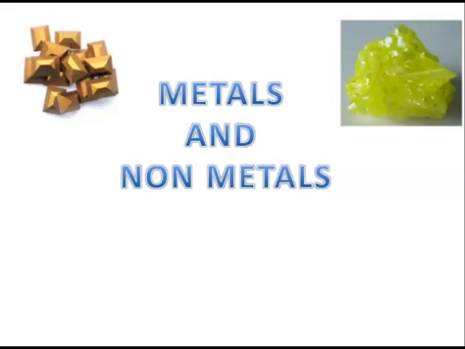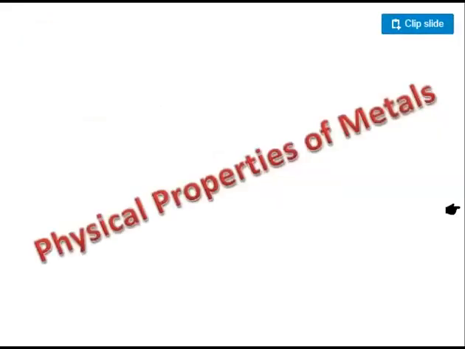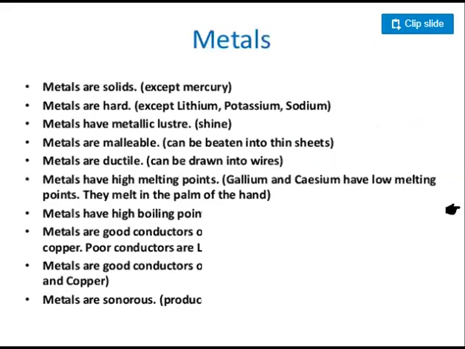So first of all we will discuss the physical properties of metals. Which type of physical properties does a metal show? First property, mostly all the metals are solid. They are solid in nature except one metal, that is mercury. Mercury is the single metal which is in the liquid state.